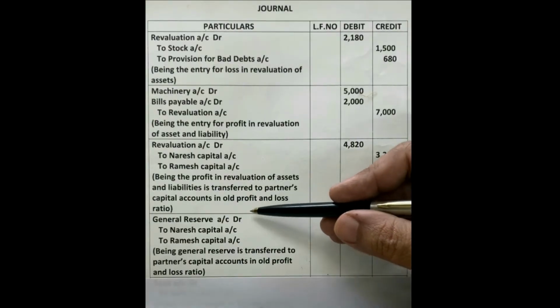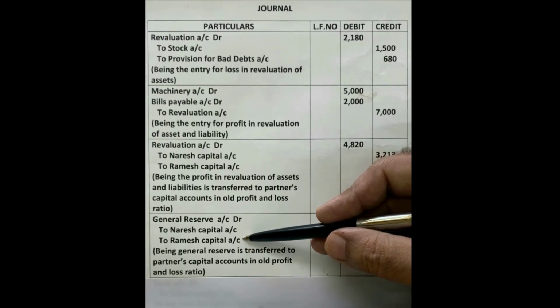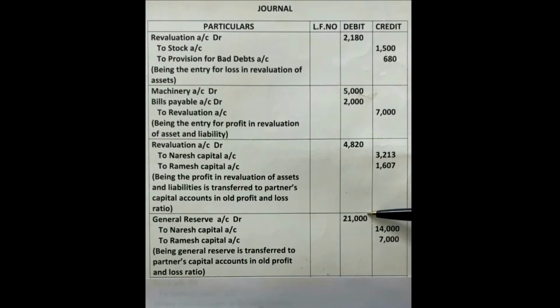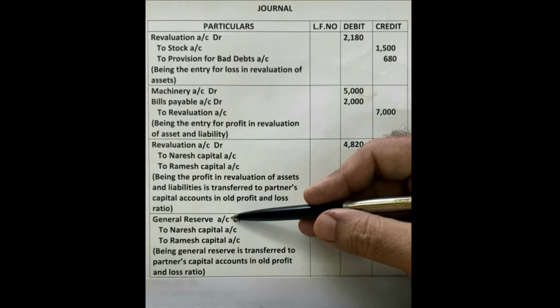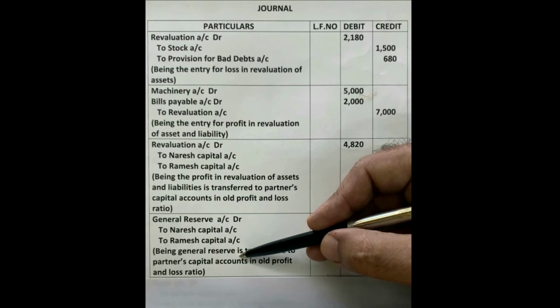This is fourth entry. General reserve account debtor to Naresh capital to Ramesh capital. General reserve amount is 21,000 rupees. In this 21,000, 2/3, that is 14,000 rupees, we are transferring to Naresh capital account, and 1/3 of 21,000 rupees, that is 7,000 rupees, we are transferring to Ramesh capital account. Narration. General reserve amount we are transferring to old partners capital accounts in old profit and loss ratio. That you have to mention in the narration.